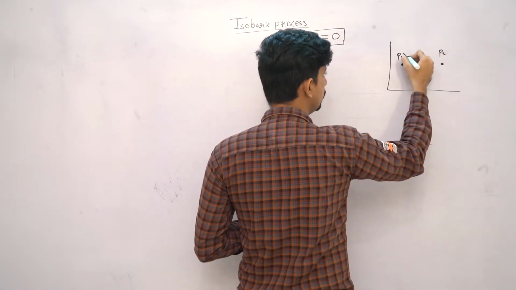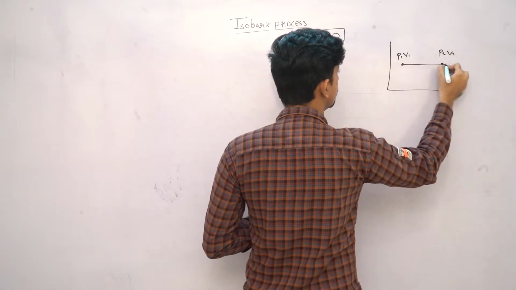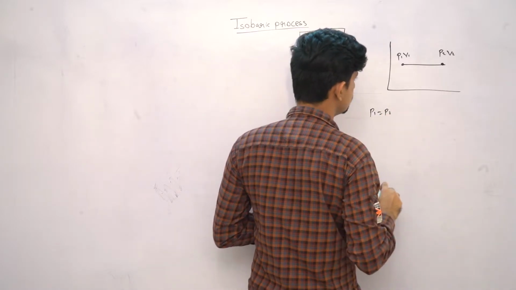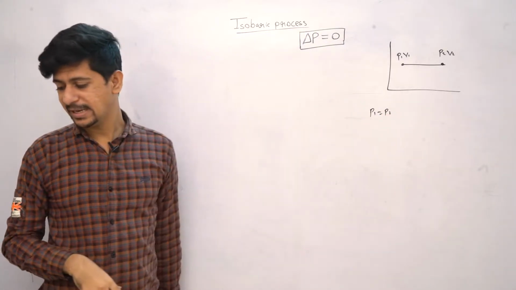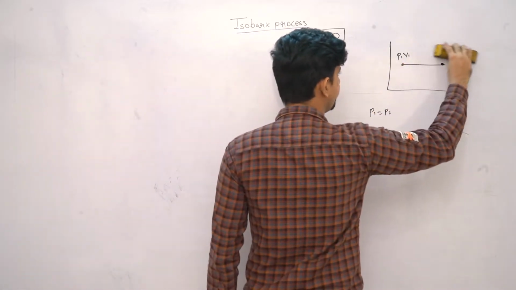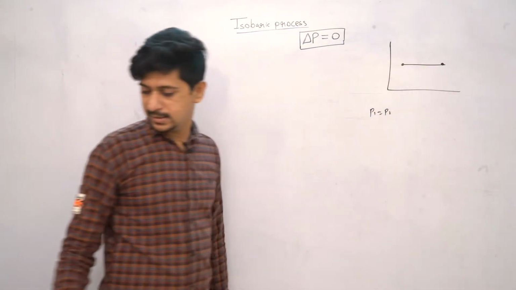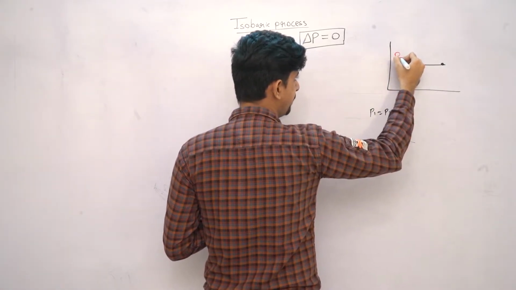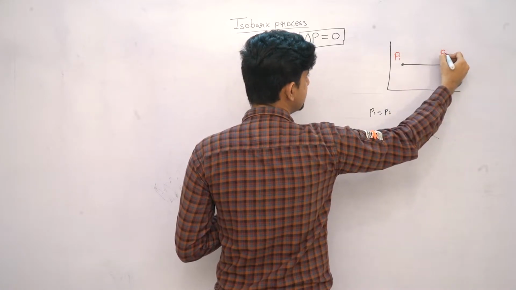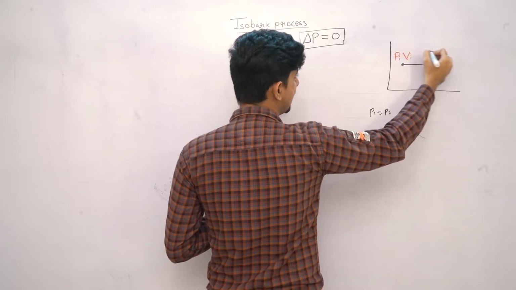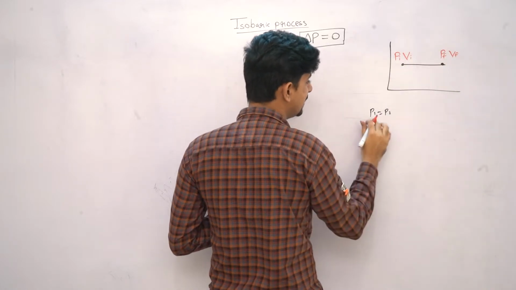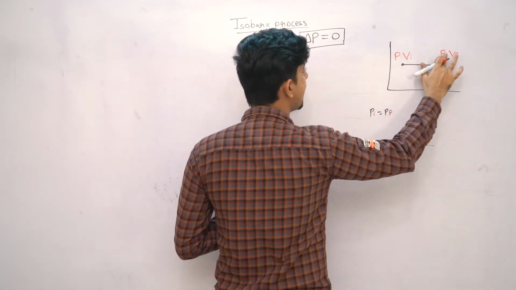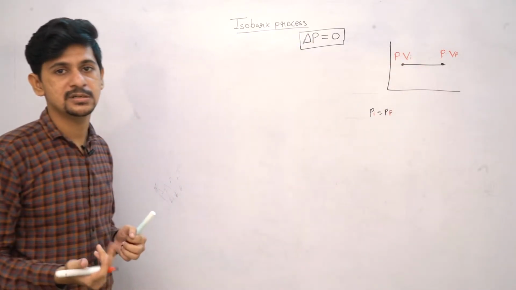P1, P2, V1, V2. But as we can see here, that P1 and P2 will be equal, right? So based on this, let me name this on basis of initial and final, that is initial state and final state. So the initial pressure, let me name it Pi, final be named as Pf. Initial volume Vi, final volume Vf. But since we know that Pi and Pf will be same, there is no need to put this i and f, right? Since pressure is constant.